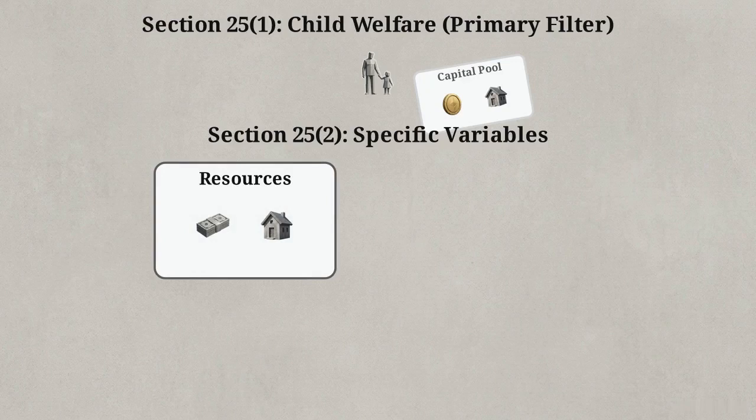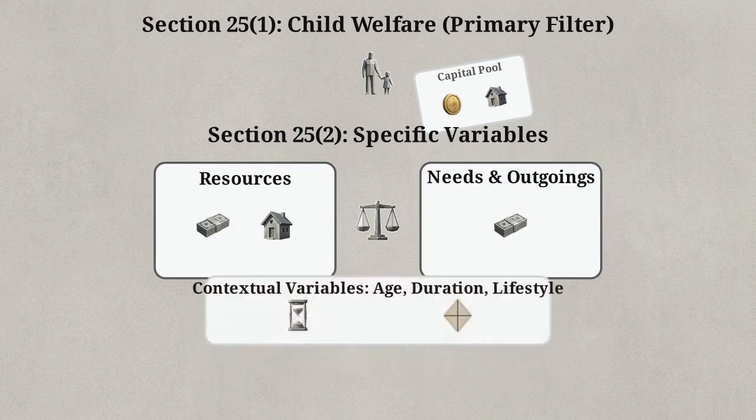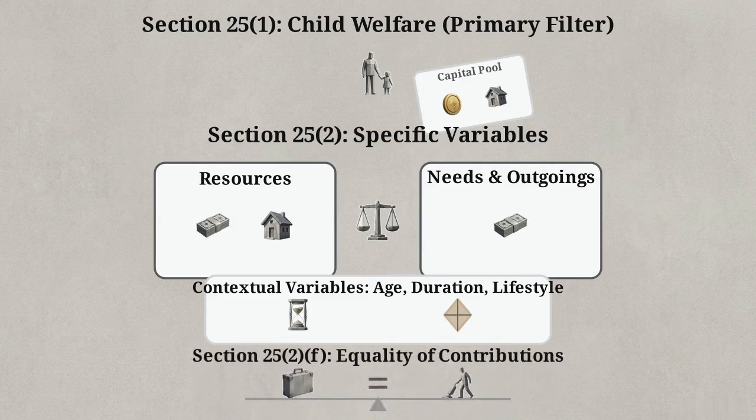These begin with financial variables: the income, earning capacity, property, and resources each party has or will acquire. The court weighs these against liability variables: the financial needs, obligations, and responsibilities each party faces. Contextual variables are added next: the parties' ages, marriage duration, and their previous standard of living. Finally, Section 25(2)(f) mandates evaluating contributions to the family's welfare, explicitly including managing the home or caring for children.